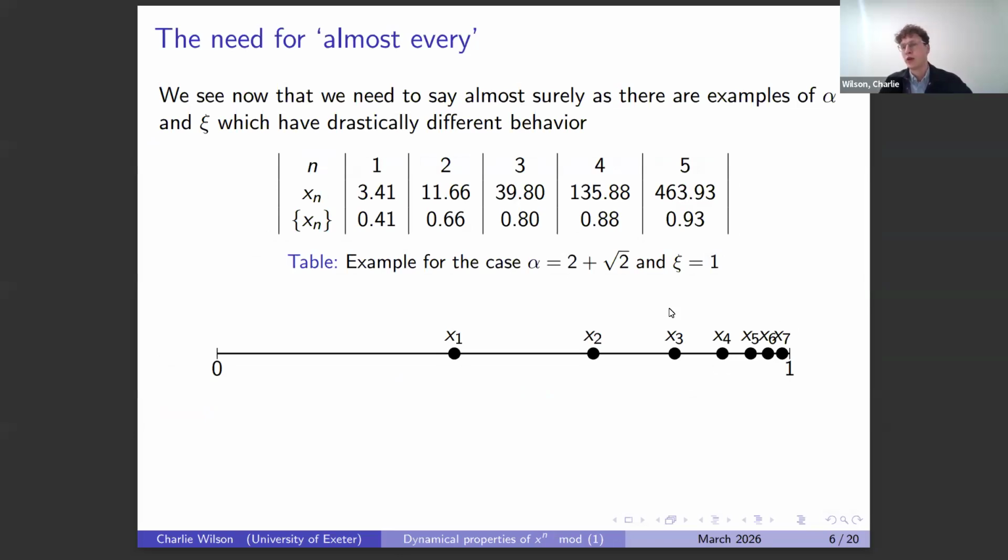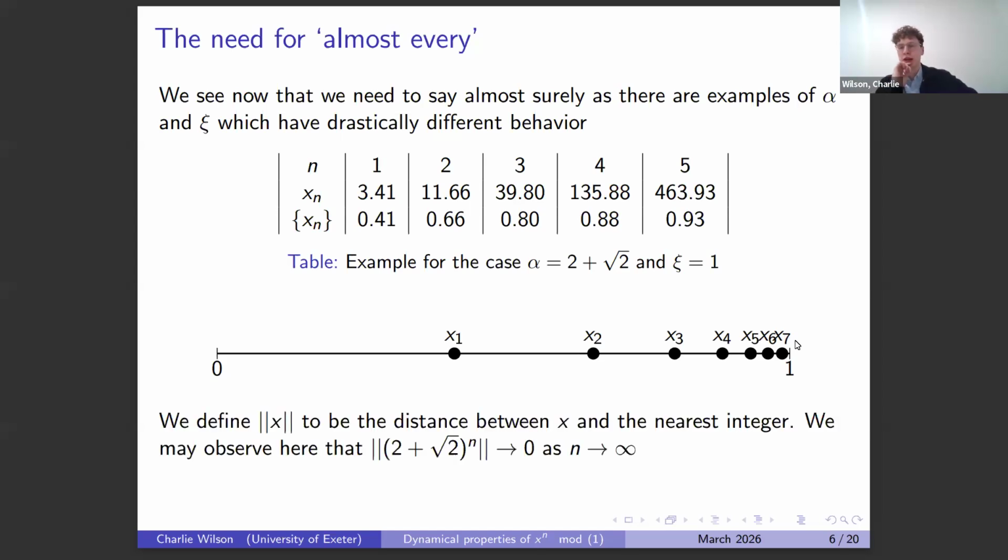We pick alpha to be 2 plus root 2 and psi to equal 1. Same procedure, write out the sequence, throw away the whole number part, and we get this thing appearing here. So these seem to aggregate around 1. I've only done the first 7 terms of the sequence here. When I include more, it just gets very cumbersome around 1, but they all go arbitrarily close and monotonically close to 1.